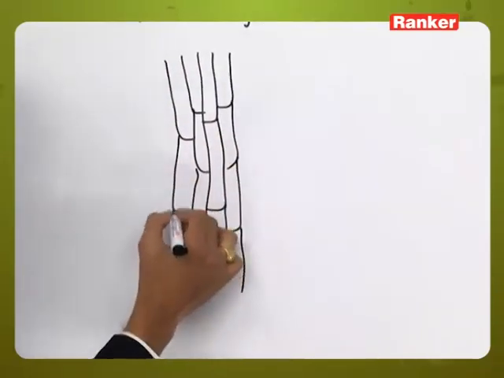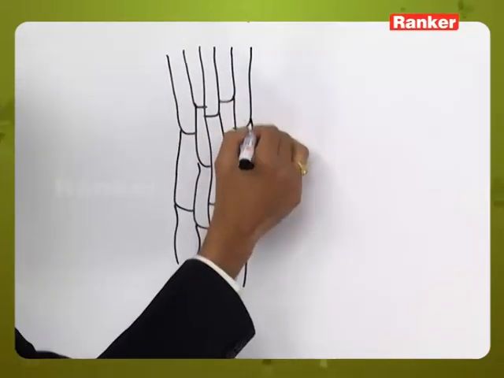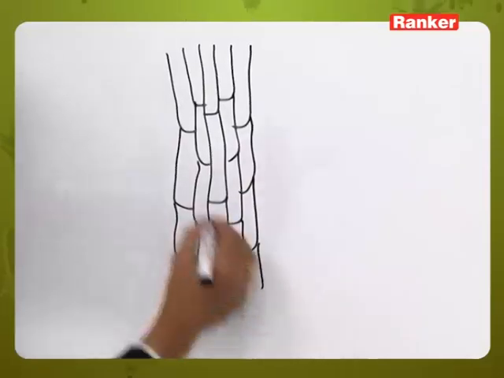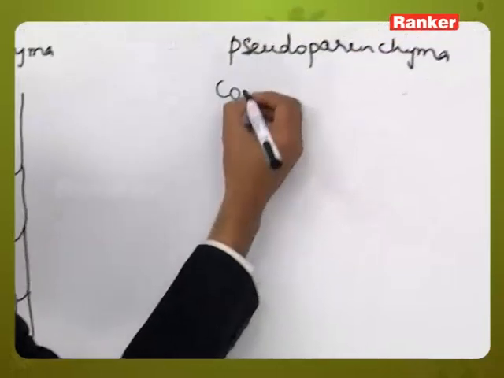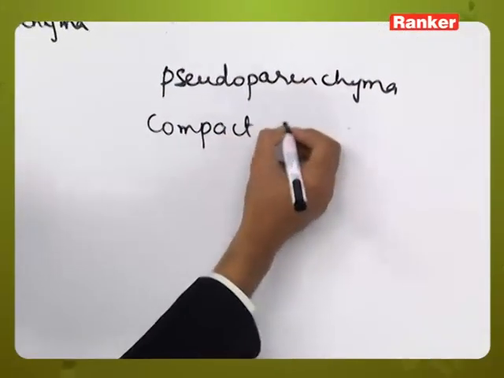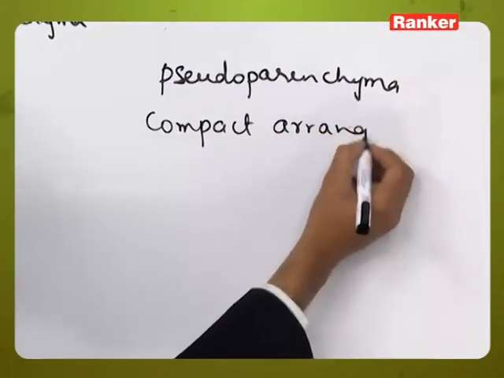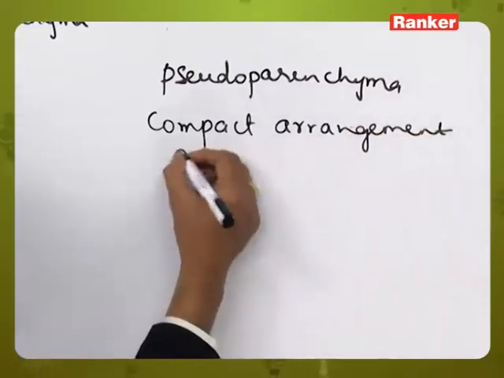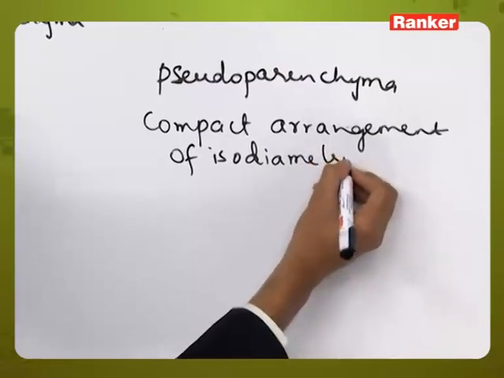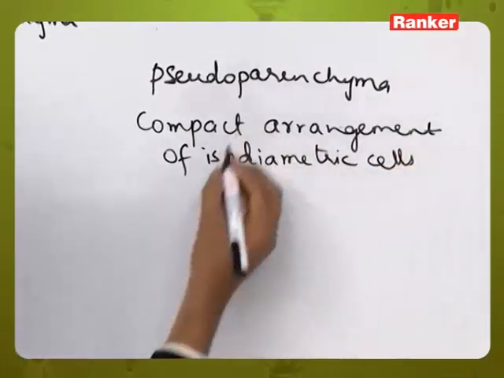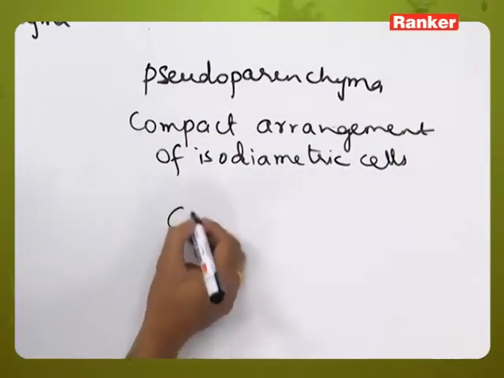This type of parallel arrangement of the hypha is called prosenchyma arrangement, whereas here the compact arrangement of isodiametric cells is present. This type of arrangement is called pseudoparenchyma.